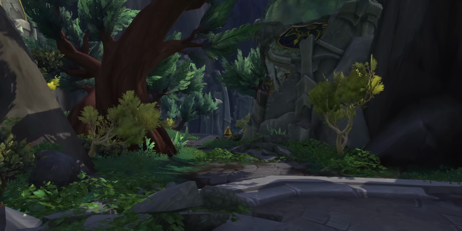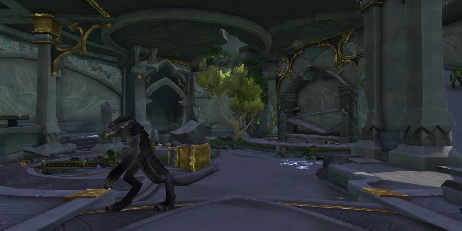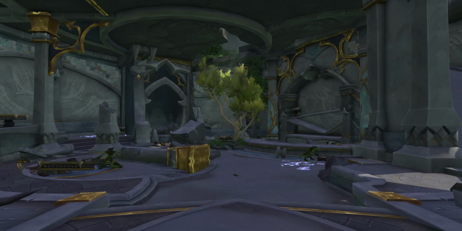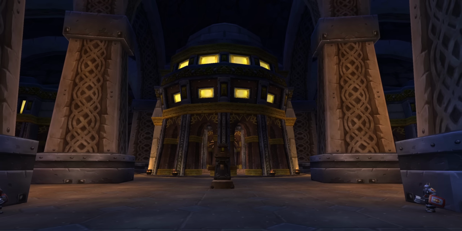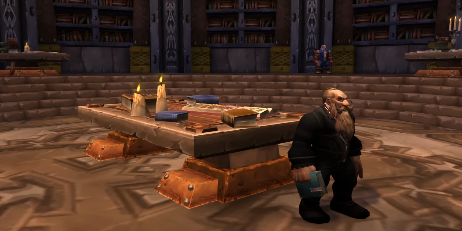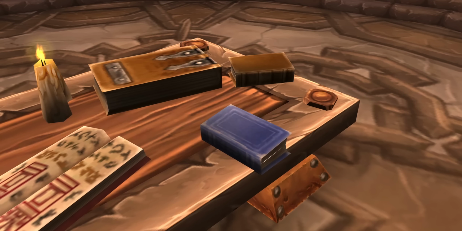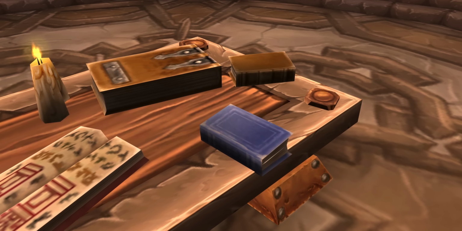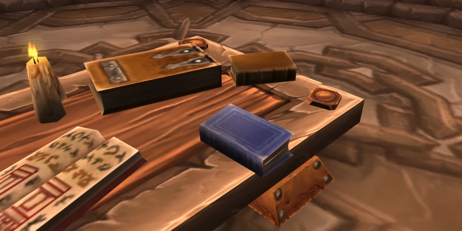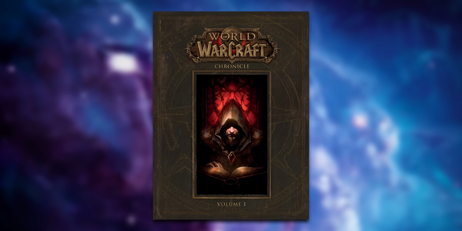Today's story begins with a curious re-emergence in 10.0.7, when the old gods in the Order of Azeroth made a very intentional reappearance. Now, this is one of the old lore books found in-game in vanilla WoW. It was the original source of the 5 old gods. But for years after, we only heard about 4 old gods, and everyone sort of forgot. Then Chronicle dropped, and Chronicle said there were only ever 4 old gods.